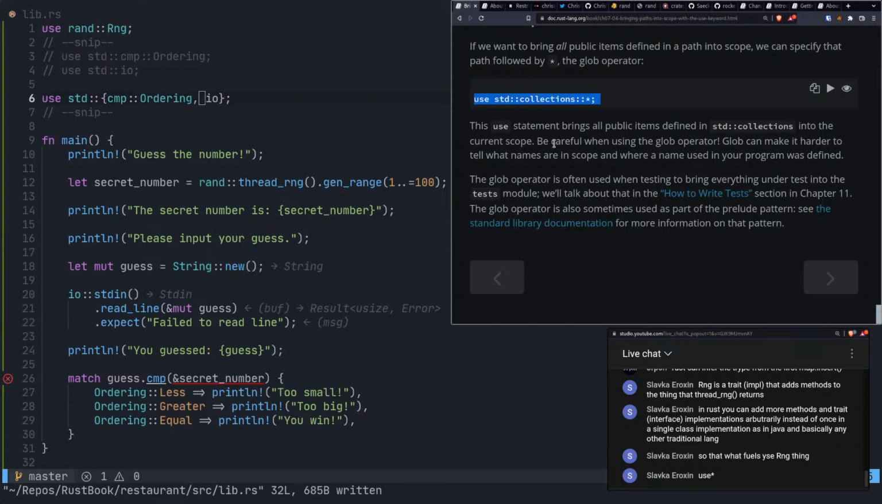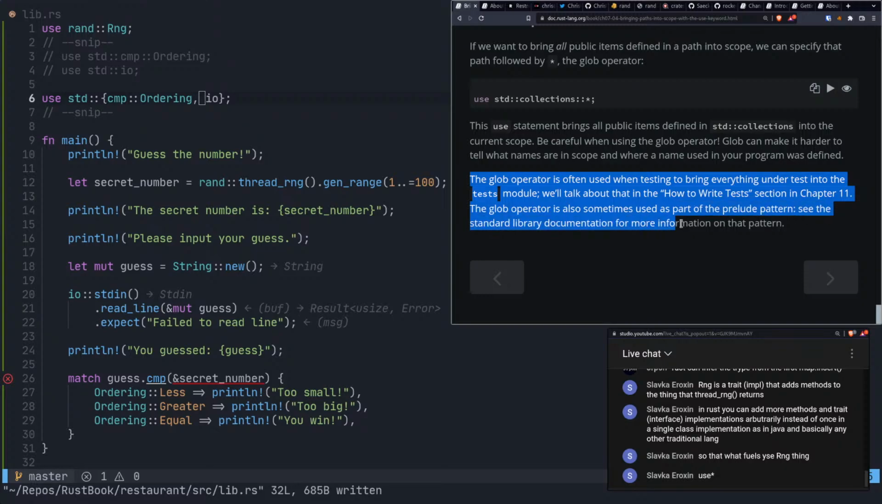This use statement brings all public items defined in standard collections into the current scope. Be careful when using the glob operator. Glob can make it harder to tell what names are in scope and where a name used in your program was defined. The glob operator is often used when testing to bring everything under test into the test module. We'll talk about how we write tests in Chapter 11. The glob operator is also sometimes used as part of the prelude pattern. Sure.